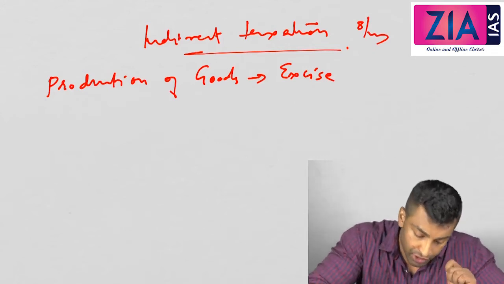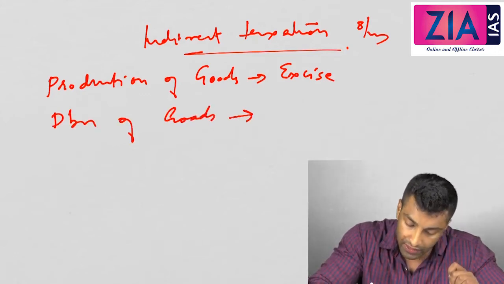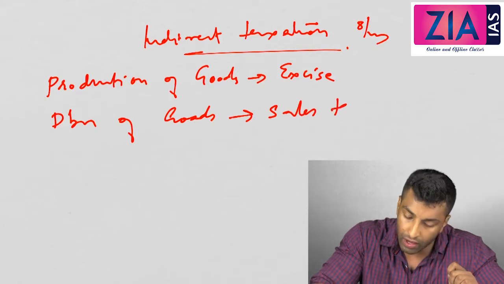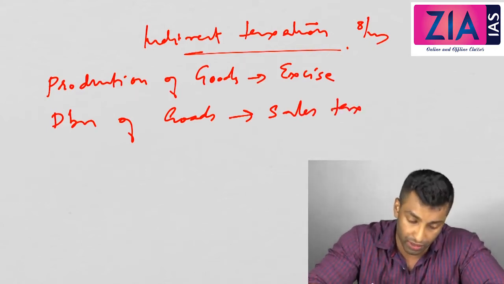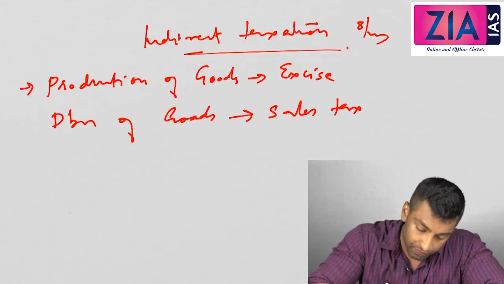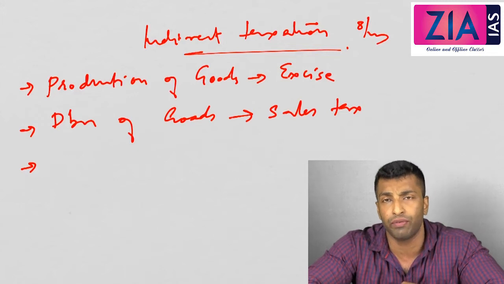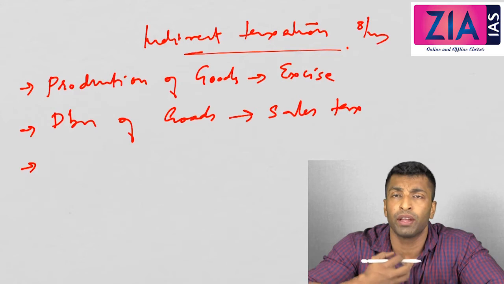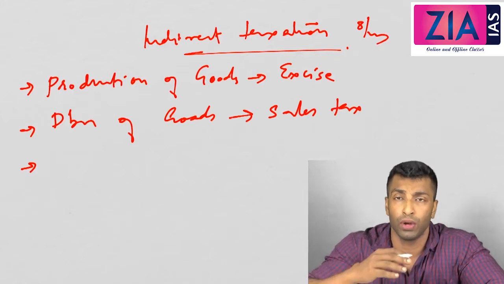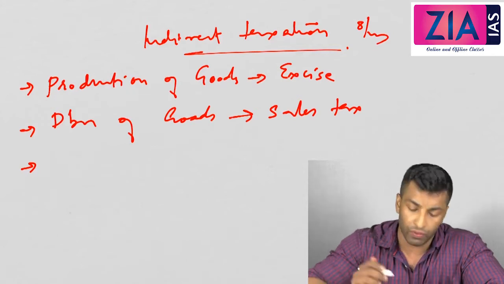Then distribution of goods, we have sales tax. Now if you are importing from abroad, it is going to be custom duty in case of distribution. Okay, so third one, production and distribution of services, because you don't have different stages in service. You are not producing a service and you are not keeping it for a long time to deliver it. Okay, so production and distribution both are actually happening at the same time, so we are writing it together.